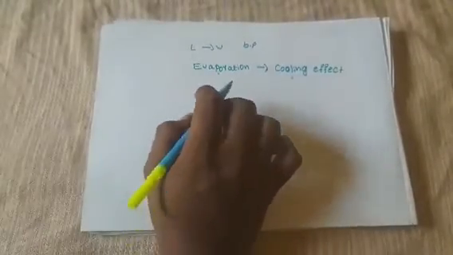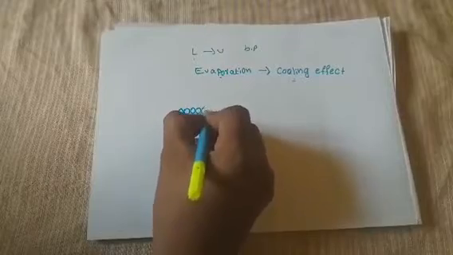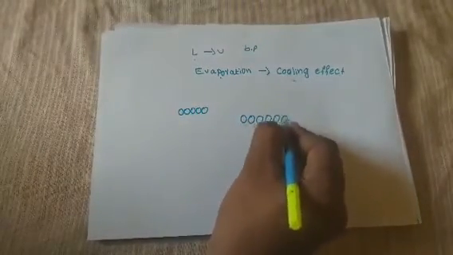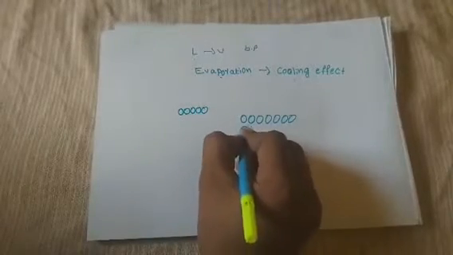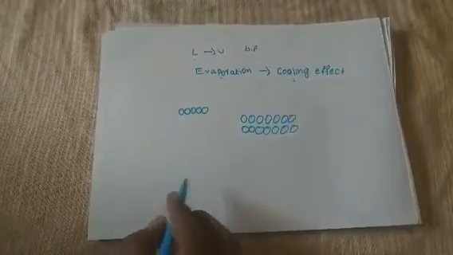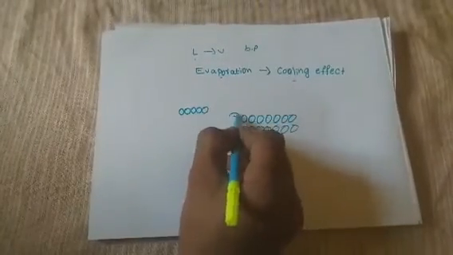Before going to an example, just imagine why it causes the cooling effect. Just imagine the particles present, these are the liquid particles, which will evaporate first. Of course, this will evaporate first.